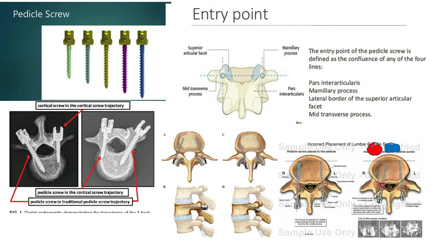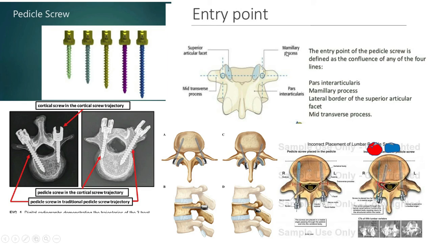Now last but not the least, the pedicle screw. The pedicle screw is a special type of screw used for lumbar and dorsal spine vertebral fixation, and it must be used very judiciously and cautiously through the proper pedicle bony structure.